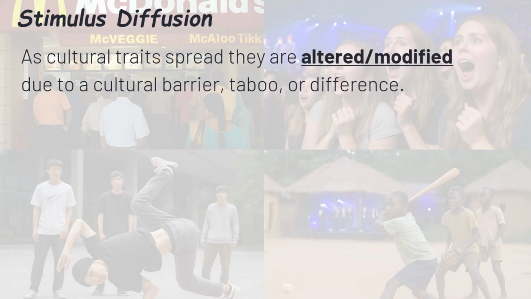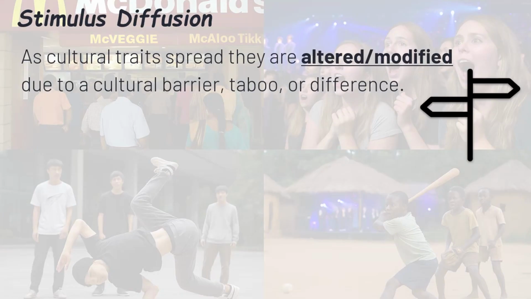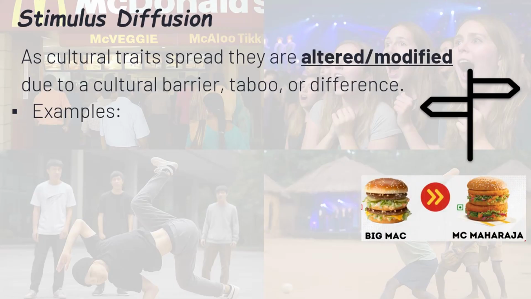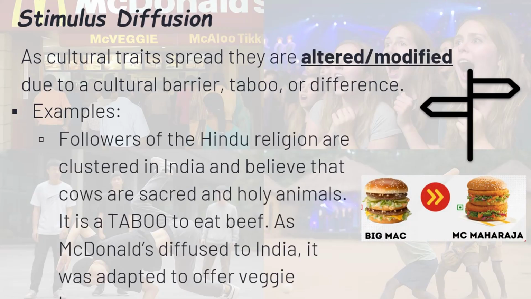Not every cultural trait copies and pastes perfectly. Stimulus diffusion happens when a cultural idea spreads, but it gets altered or modified to fit the new place. Something about the original doesn't vibe. Maybe it's a taboo, a cultural barrier, or just a major difference. So people keep the idea, but change the details. Take this golden example. McDonald's expands into India, where Hindu culture views cows as sacred. That means eating beef is a big no.